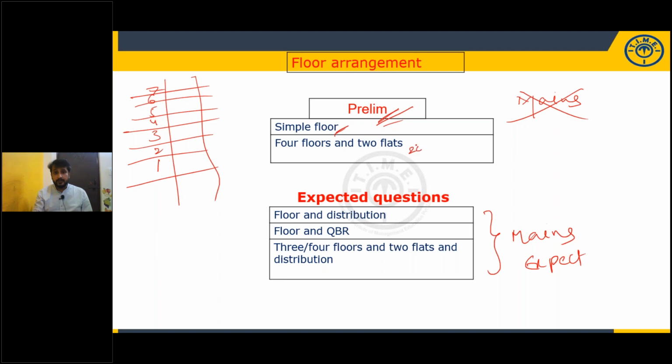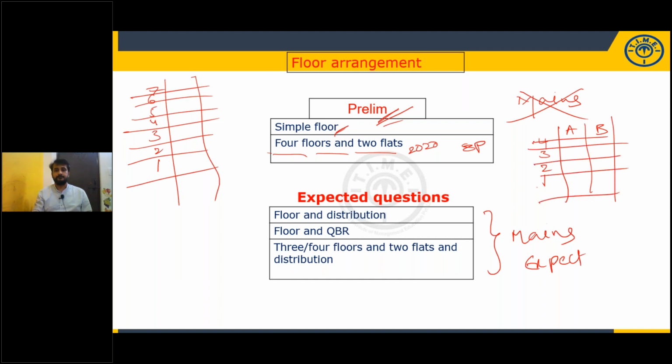And in 2020, they introduced a new model in RBI Assistant, that is 4 floors and 2 flats. Totally there will be 8 persons. They are living in 4 floors and each floor has 2 flats, flat A and flat B. This kind of model they gave. You should know the basic structure for that, and it was given easy. But you should know the pattern. You should know the basic structure.